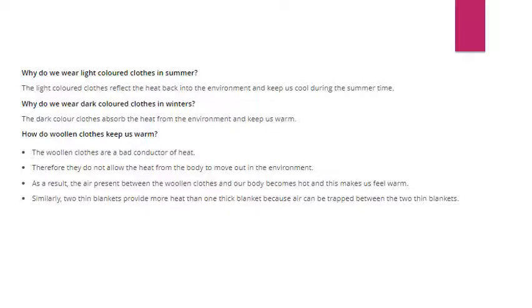The next question that arises in our mind is, why do we wear light color clothes? You have to remember, because light color clothes reflect the heat back into the environment. That is why it keeps us cool during the summertime. And why do we wear dark color clothes in the winter? Because dark color clothes absorb the heat and keep us warm.